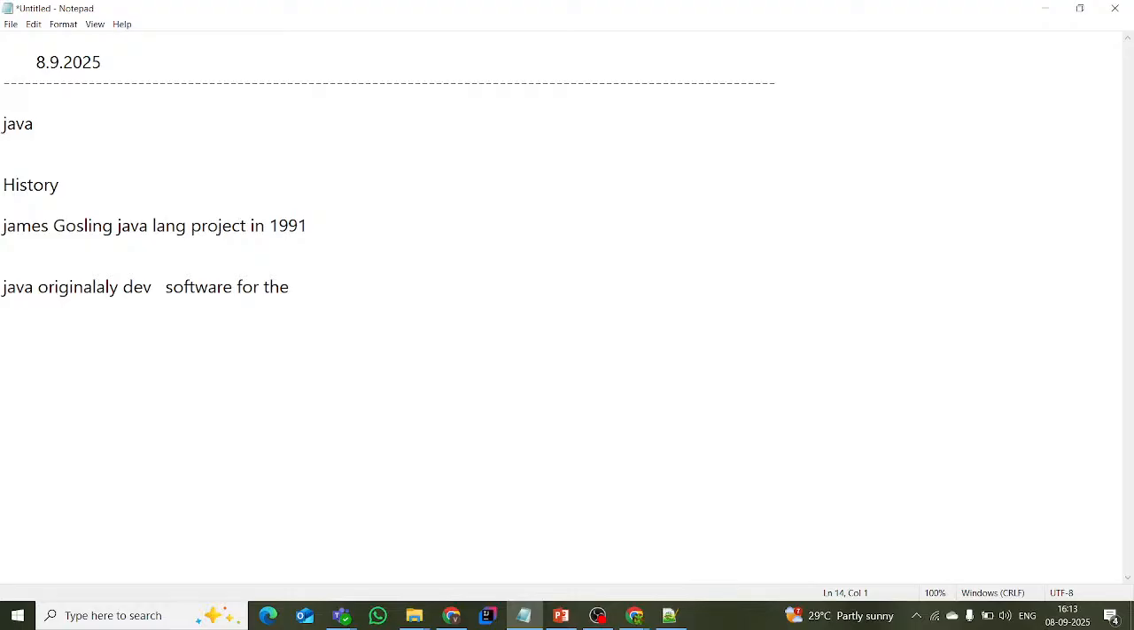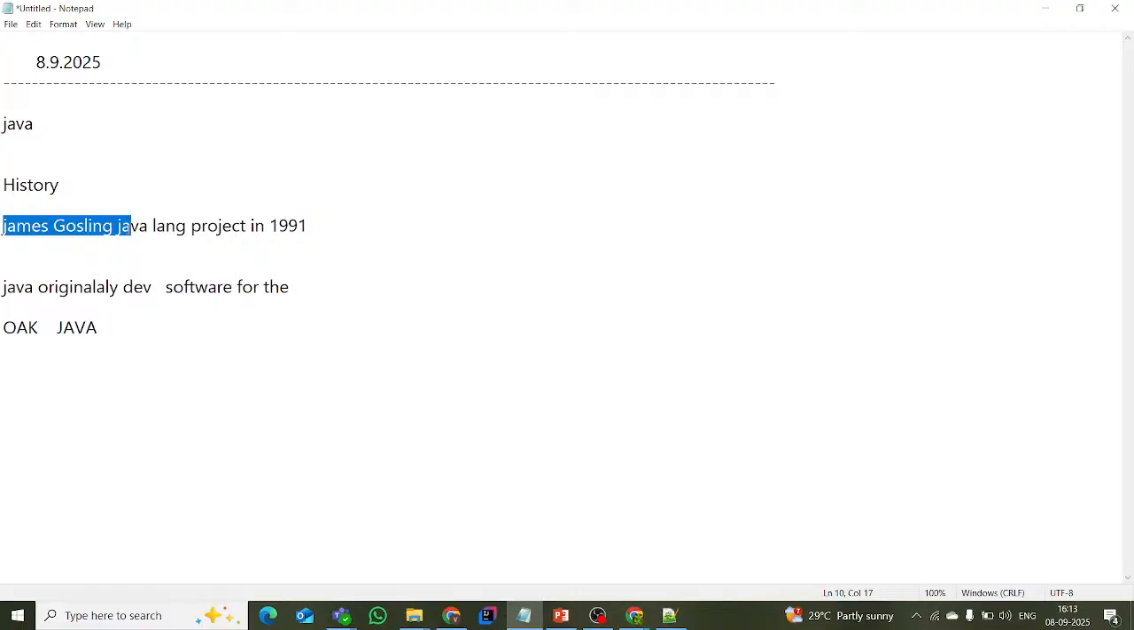After that, the language was initially called Oak. In the initial days, Java was called Oak. Oak is a tree that stood outside the office of Gosling. After that, it was named Green. Later, it was converted to Java. It is actually a coffee name. So, a simple history.